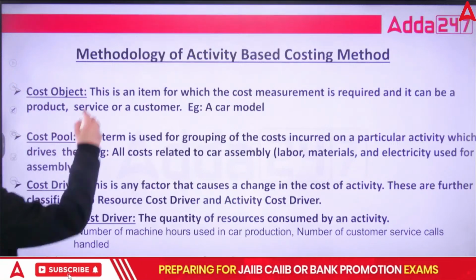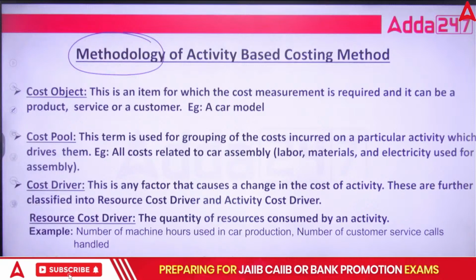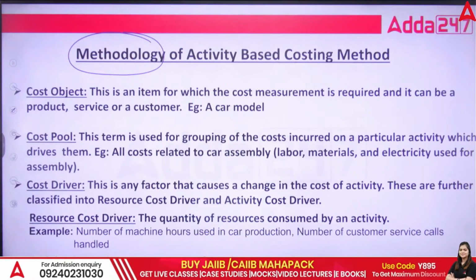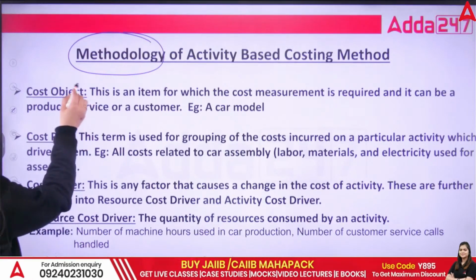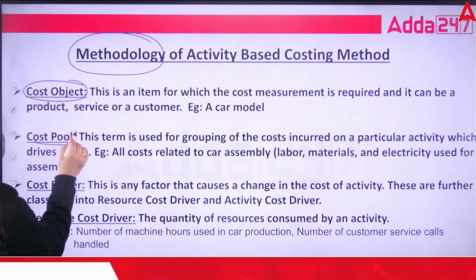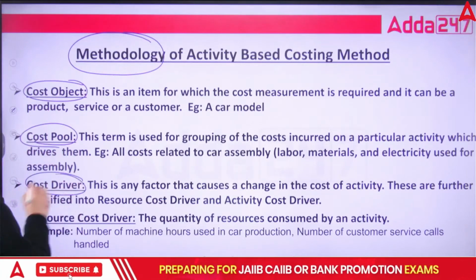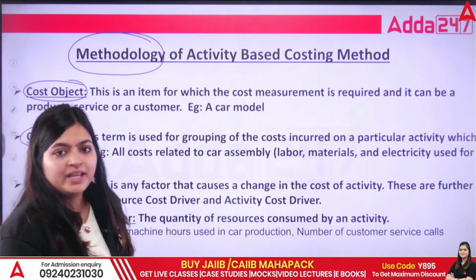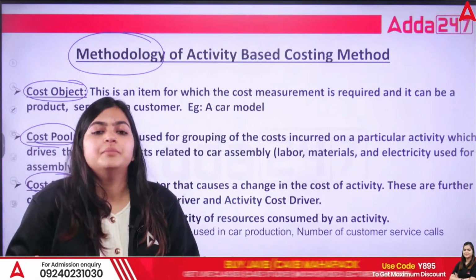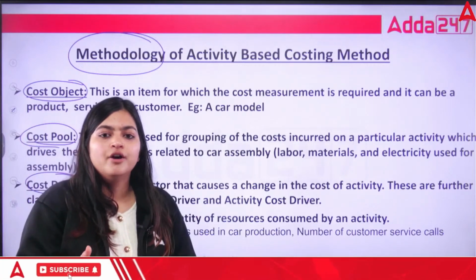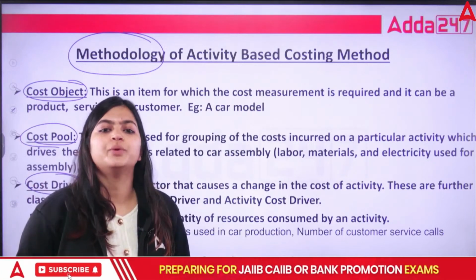Now in this we have different methodologies, or we can say again different terms. Your first term is cost object, next is cost pool, and last is your cost driver. Cost object means your specific car model: for that particular model, how much you incurred.